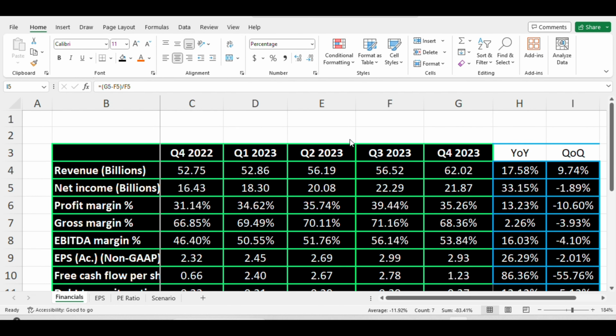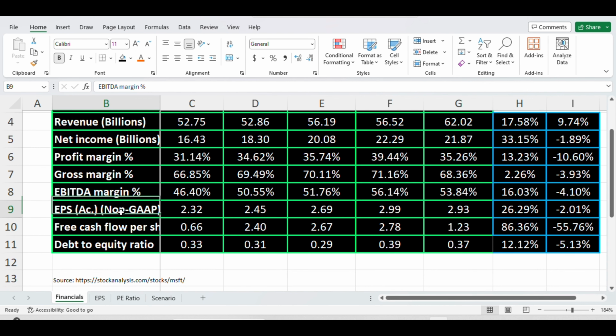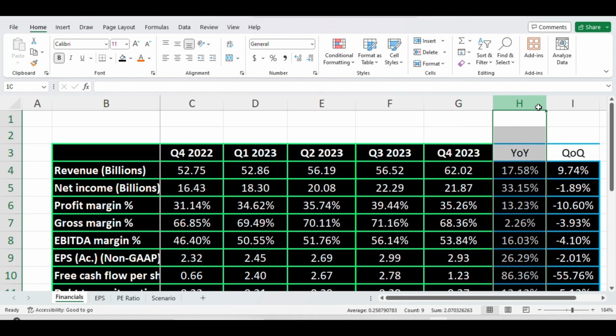On your screen, you see the historical financial data for Microsoft for the last 5 quarters. You have revenue, net income, profit margin, gross margin, earnings before interest, taxes and depreciation margin percentage, EPS, free cash flow per share, and debt to equity ratio. I also have two columns that compare year over year change and quarter over quarter. Year over year means the last quarter versus the same quarter last year. And quarter over quarter means the last quarter versus the quarter before it.